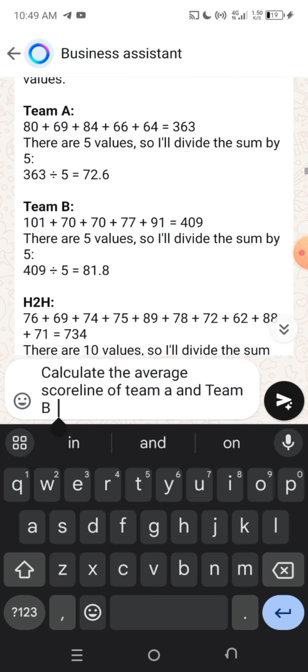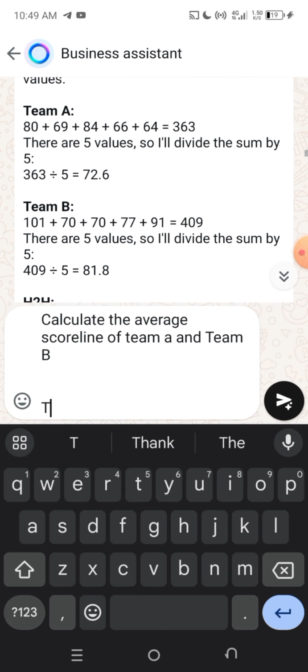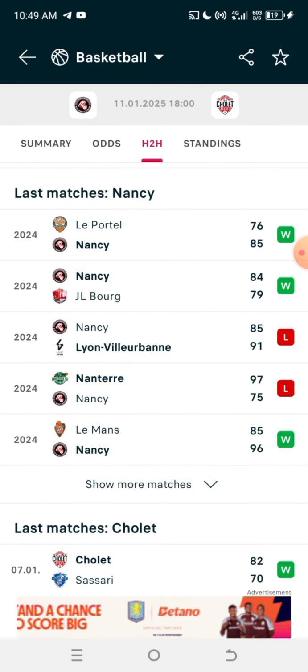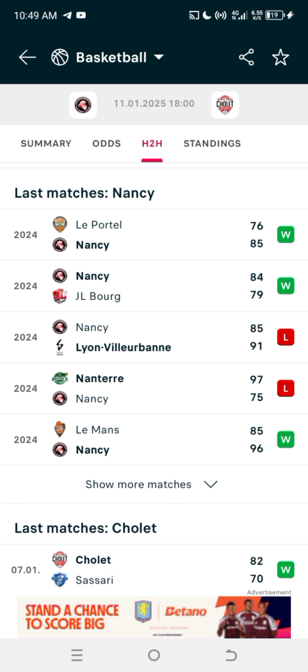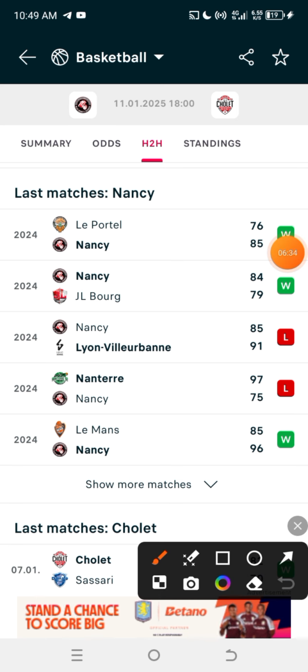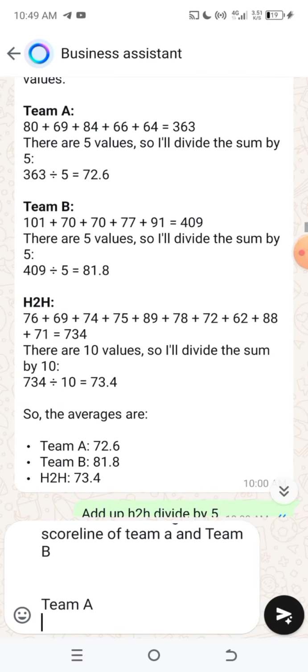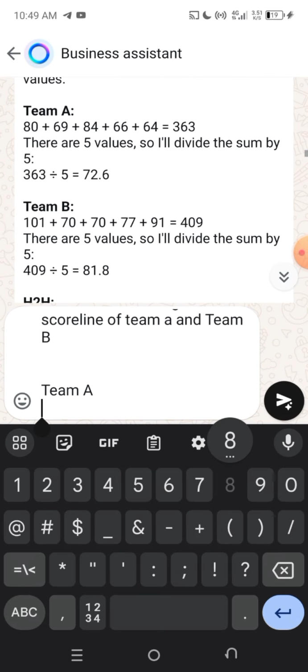Now, after that, you have to write something like team A, right? So when you write team A, you go to your Flashscore. Now you have to write the scores home have scored in the last 5 matches. So Nancy, which is home, they played 85, they played 84, and they played 85 again. So I'm going to write this score line here: 85, 84, 85, right?